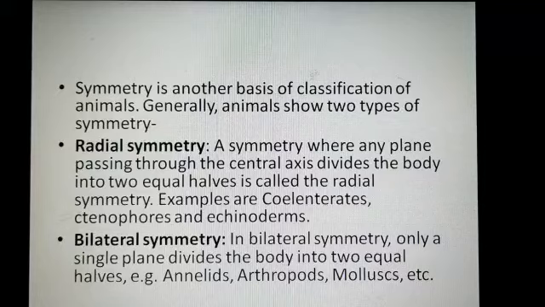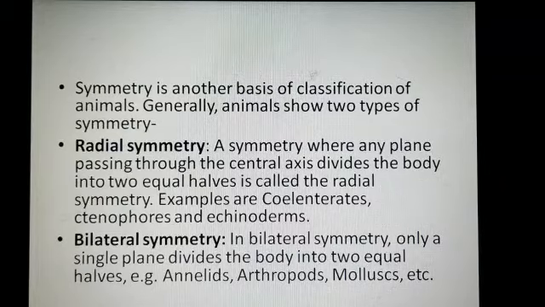Firstly, you write that symmetry is another basis of classification of animals. Generally, animals show two types of symmetry: radial and bilateral. Asymmetry is when the animal cannot be divided into two equal halves. So, what is radial symmetry?